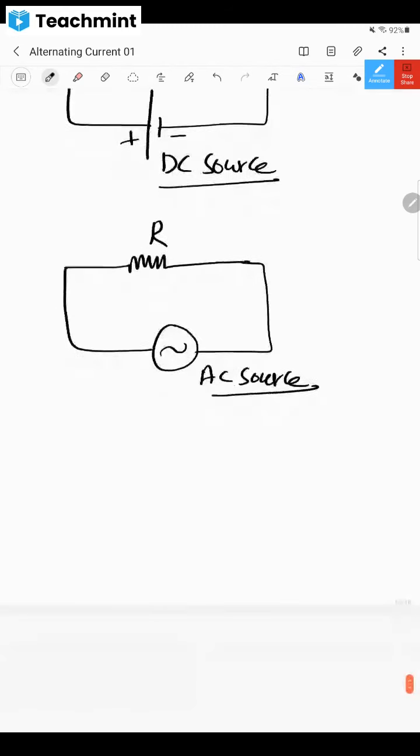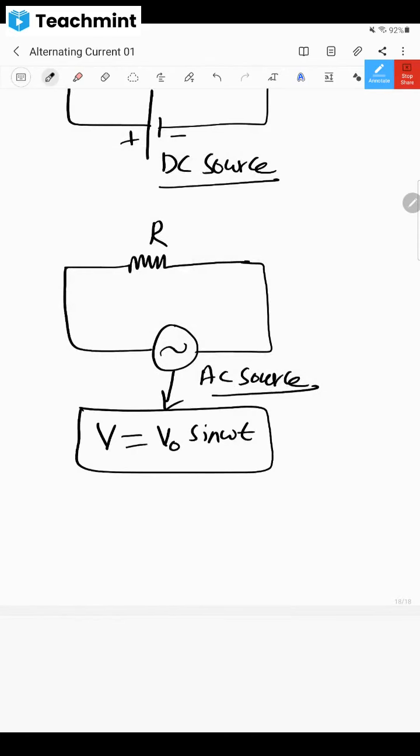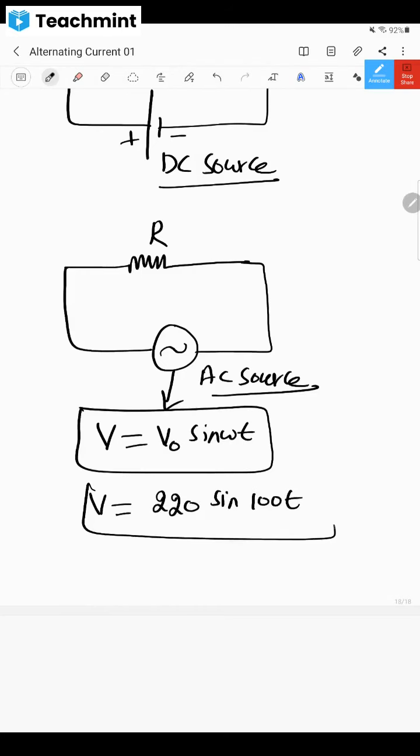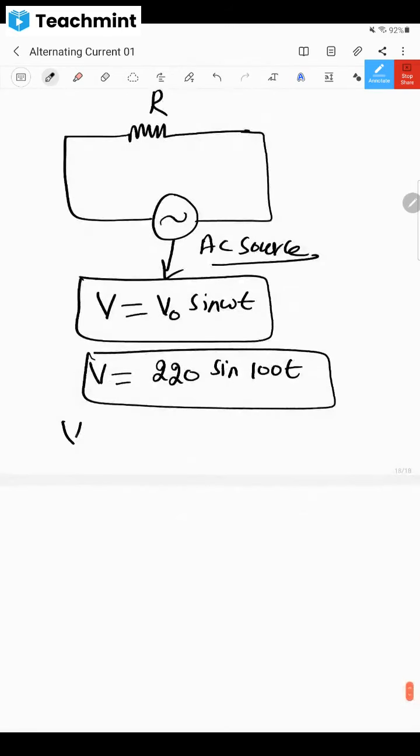This AC source is usually represented with voltage only. V is equal to V naught sine omega t, like this it will be written. So you can always write it as V is equal to something like 220 sine 100 t. Now if you compare, tell me what is the value of peak voltage?